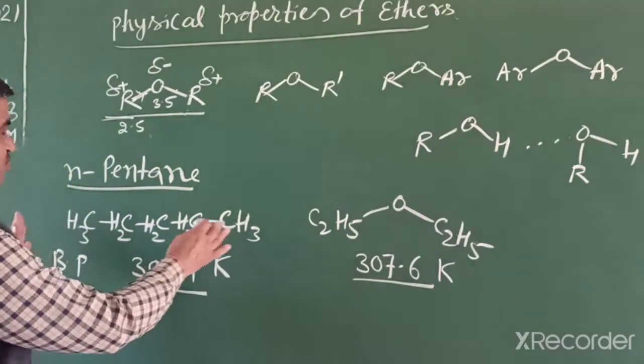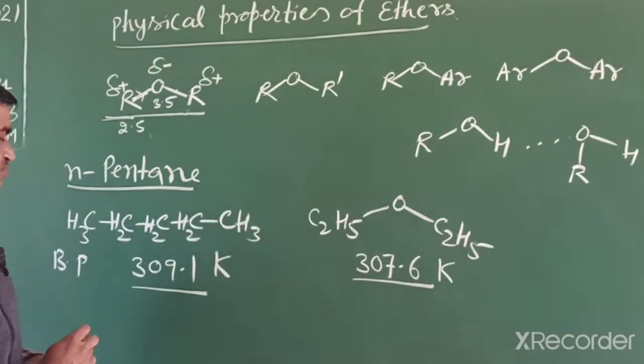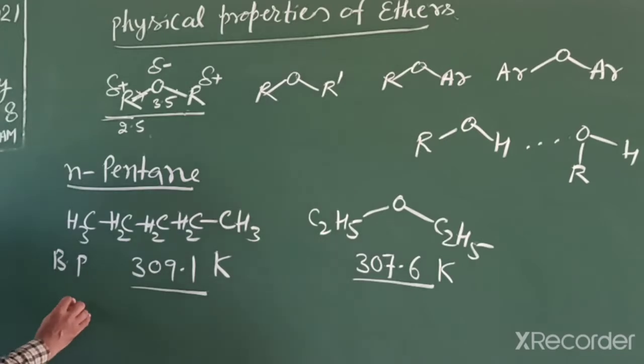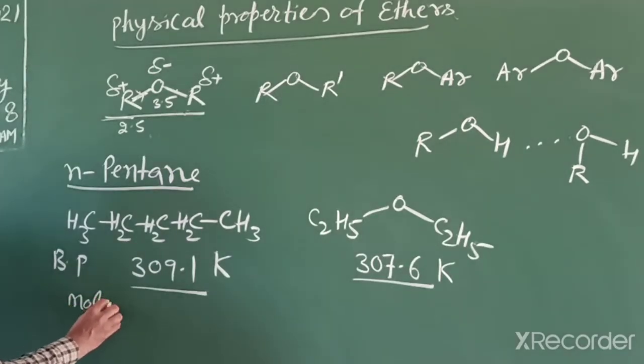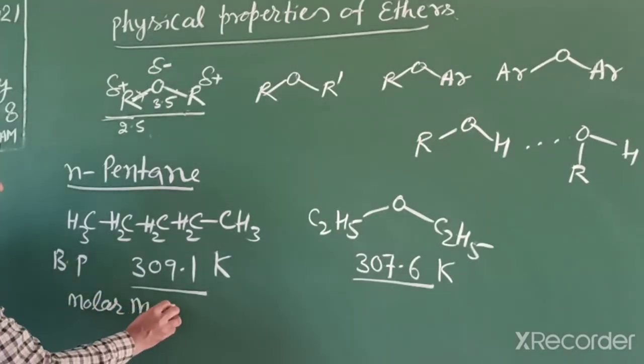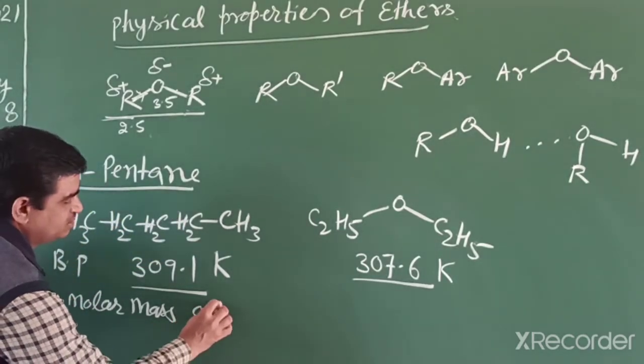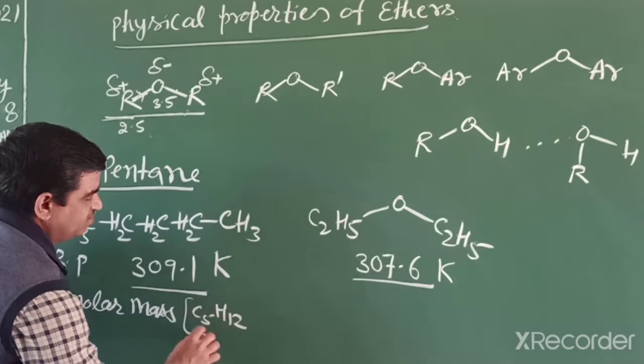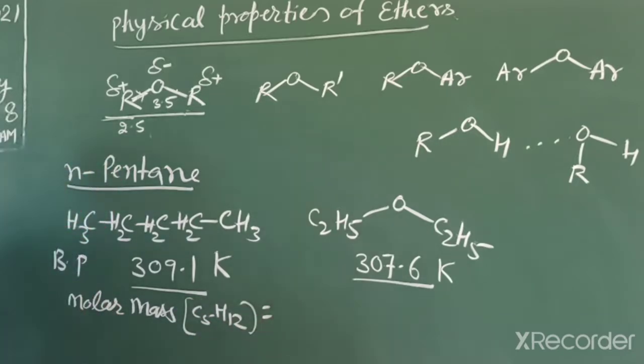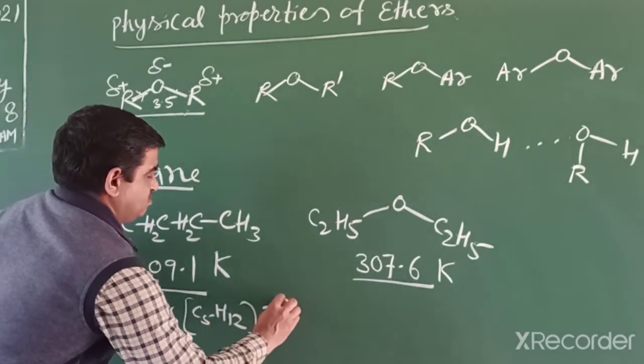Although the molar masses are almost similar. For normal pentane, if we find its total molar mass, C5 with 12 each, it is 72.